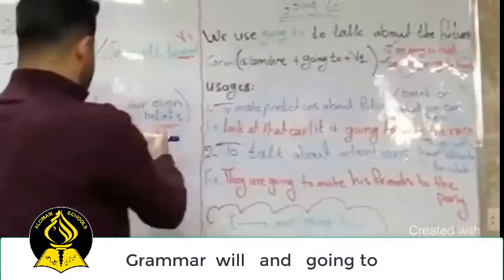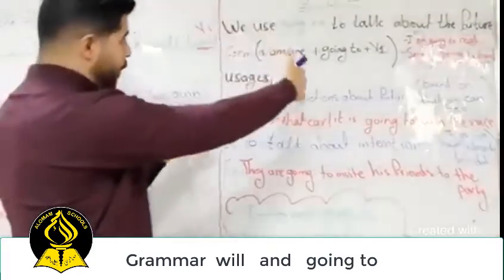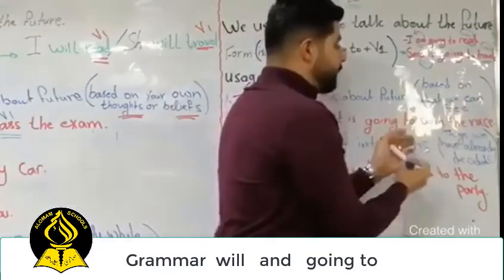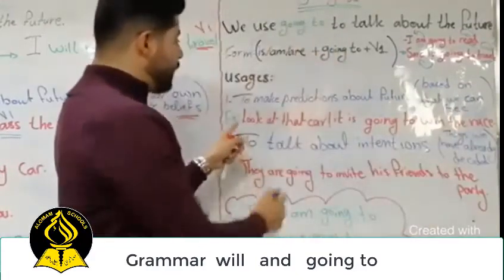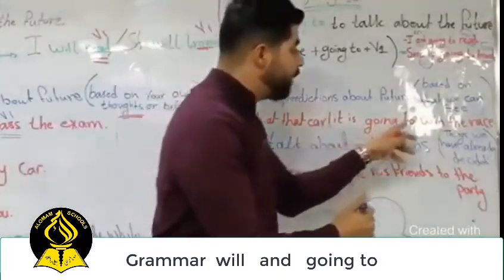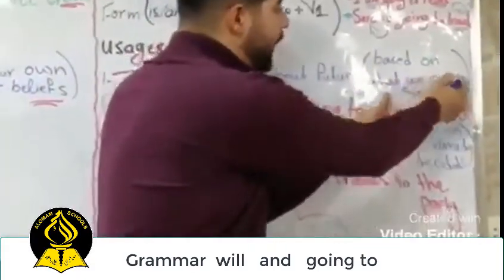And here with will, it is based on your own thoughts or beliefs. But here, we're going to make a prediction about the future based on what we can see. For example, look at that car. It's going to win the race.